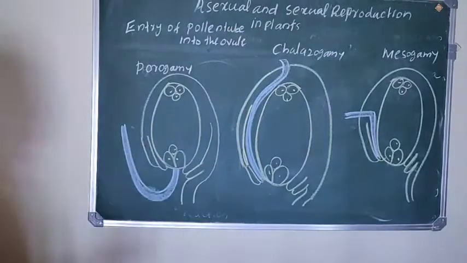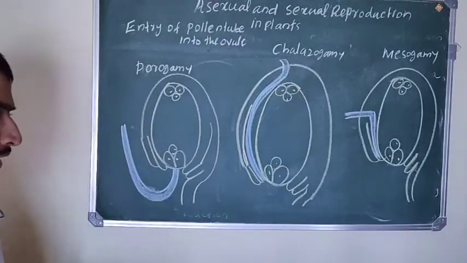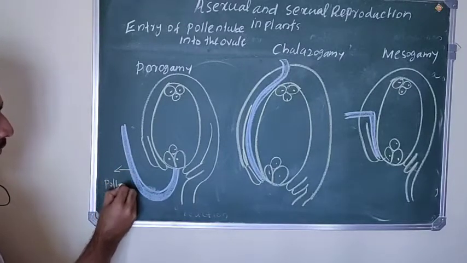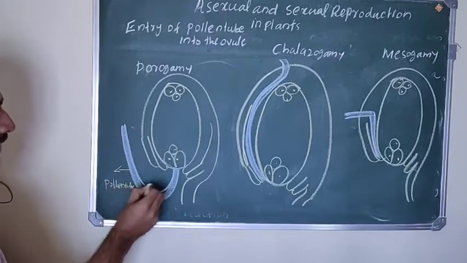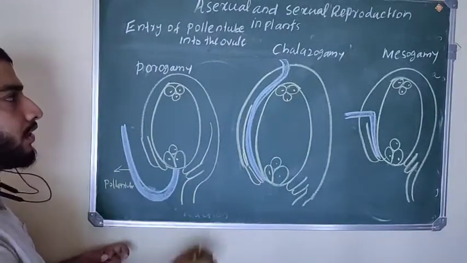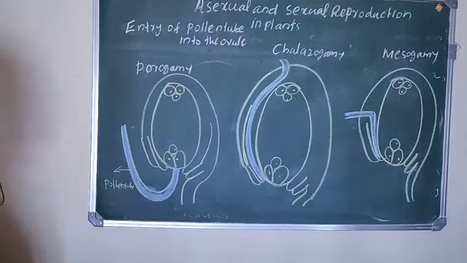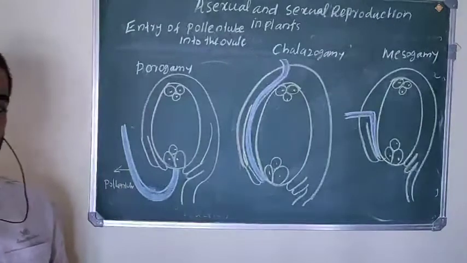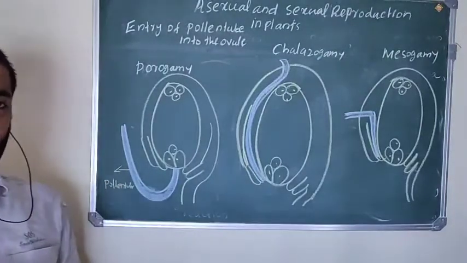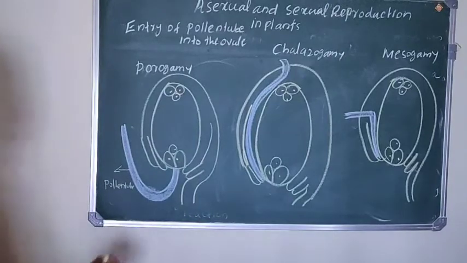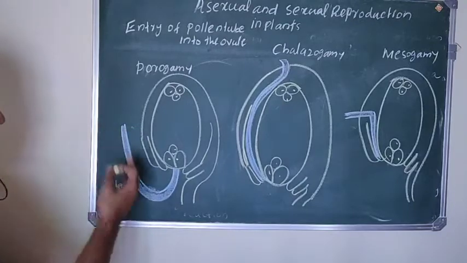Okay, so what is porogamy? You can see here, this one is the pollen tube. The pollen tube which enters into this ovule through the micropylar end, that entry is called porogamy. So porogamy means the entry of the pollen tube through the micropylar end of the ovule. It is easy to remember: pollen tube enters through the micropylar end, that is called porogamy.